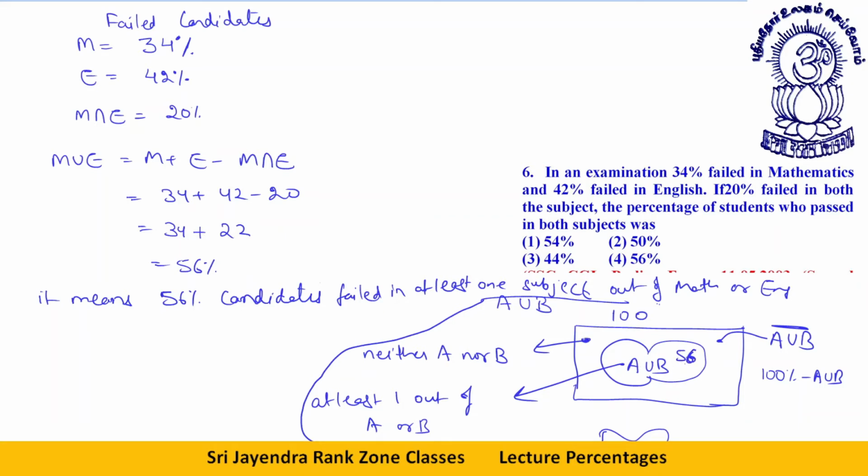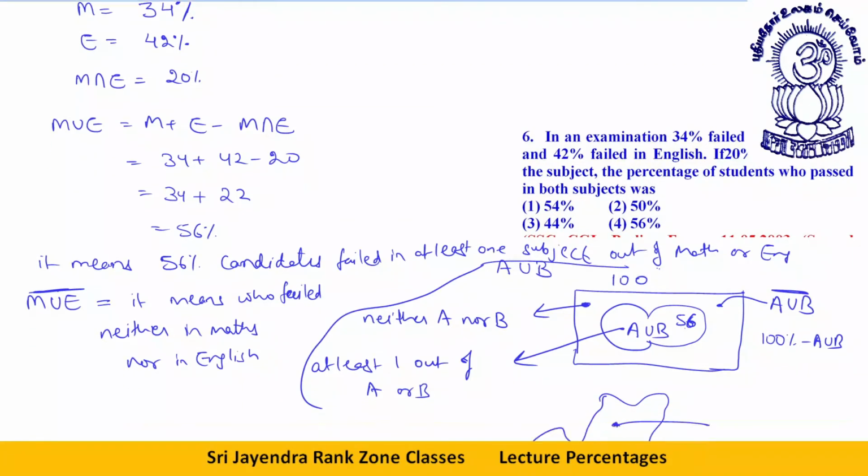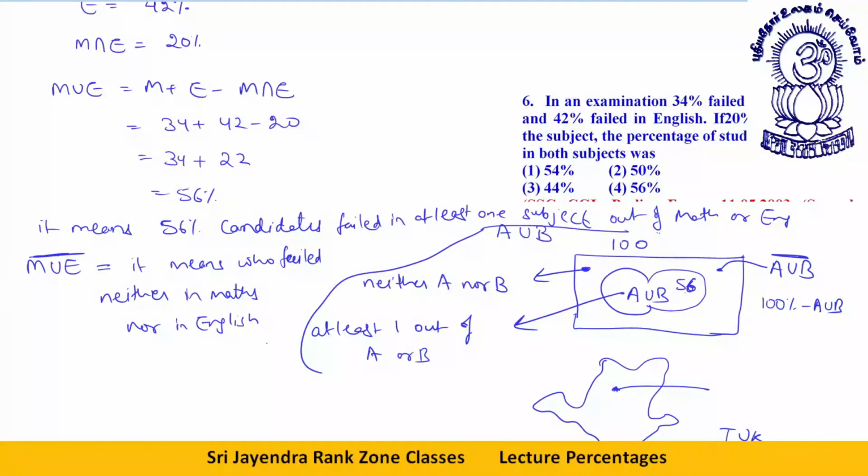So this portion is what? Then we need to find maths union English bar. It means those who failed neither in maths nor in English.